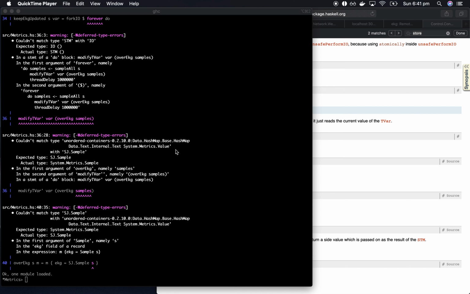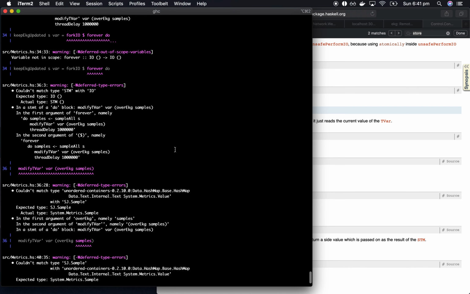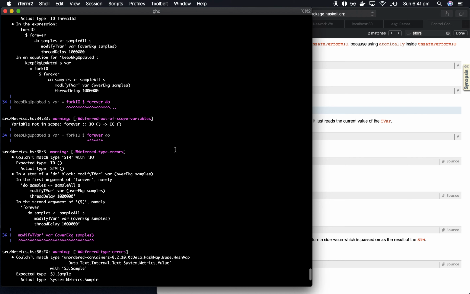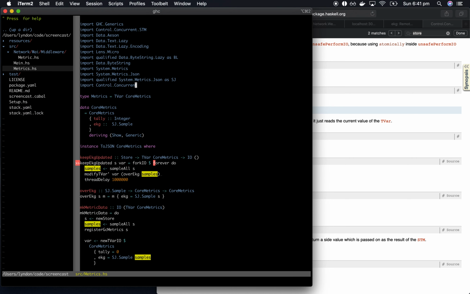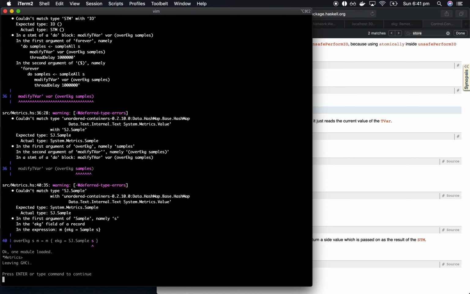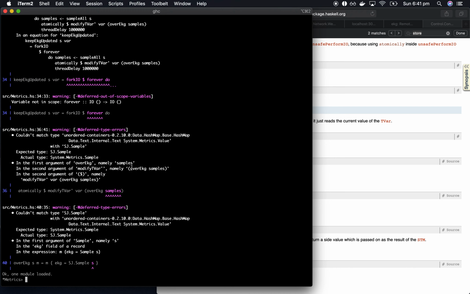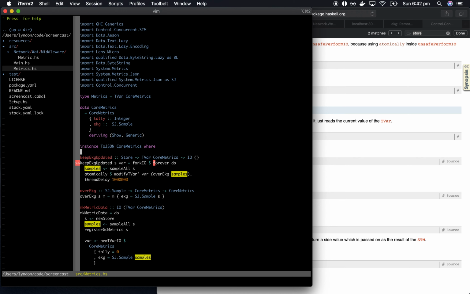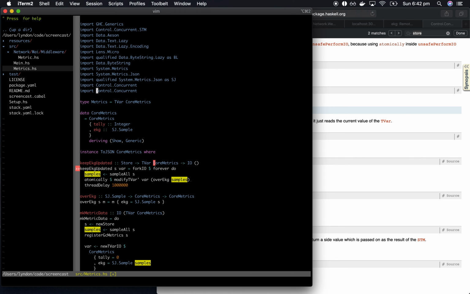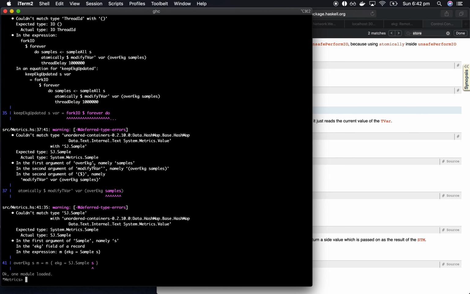Okay, we're back into the final stretch. So I think we've just got some little kind of inconsistencies with our types here, which should be easy enough to fix up. So obviously this modify needs to be done atomically, so that's easy. Then we need to have our forever. Which is helpful.